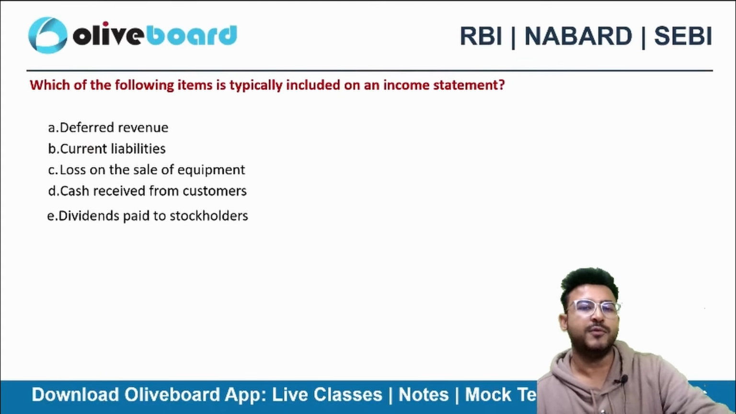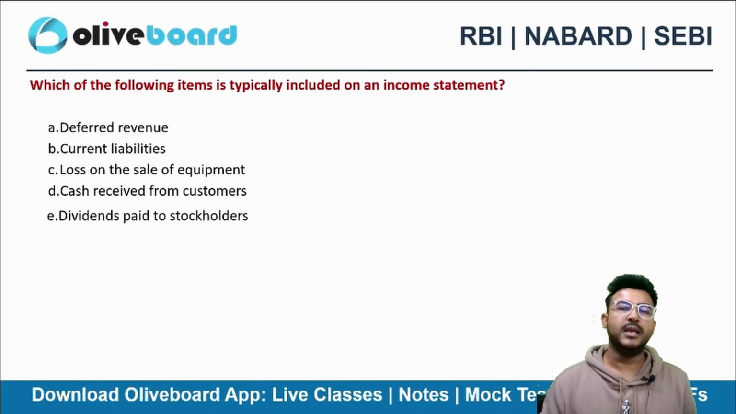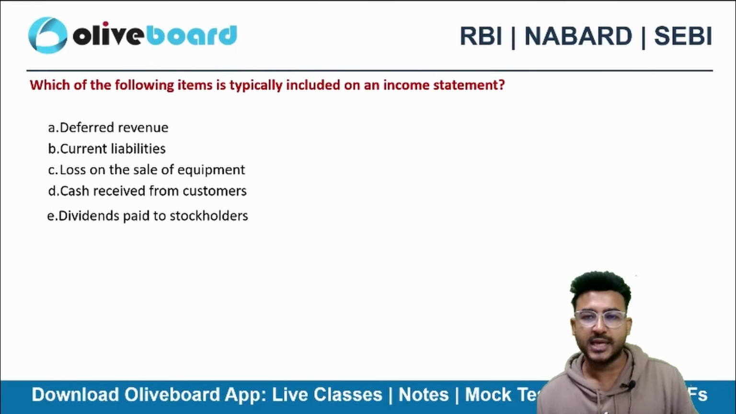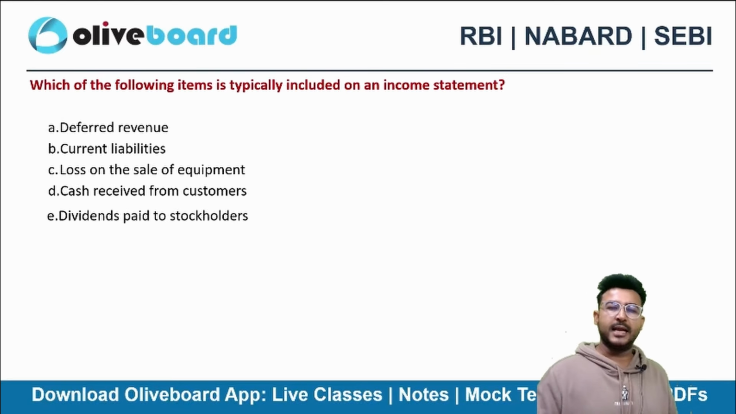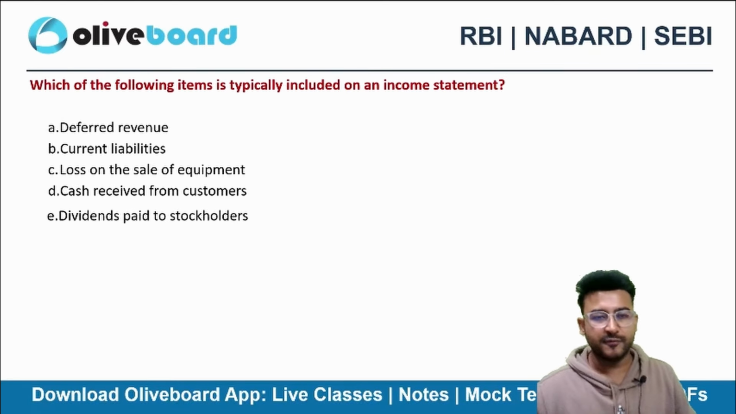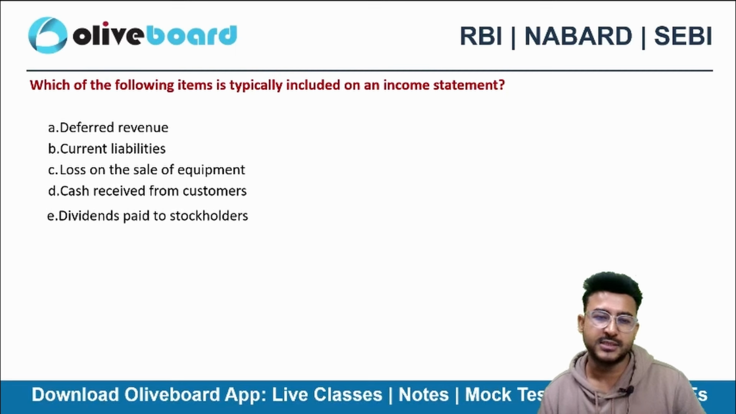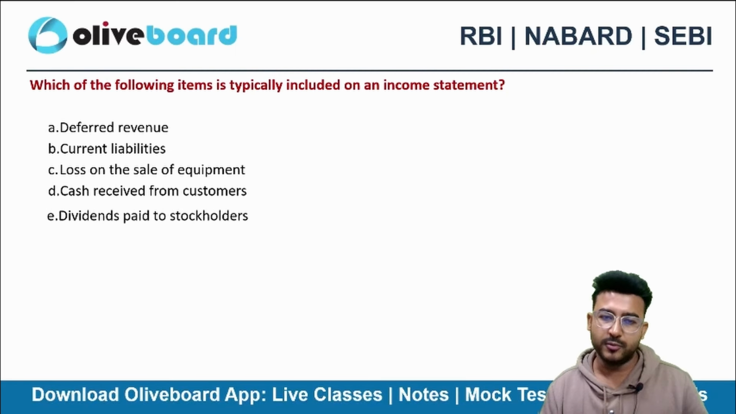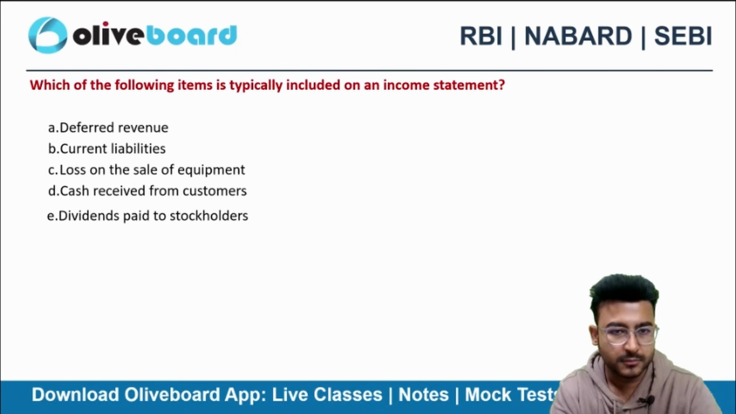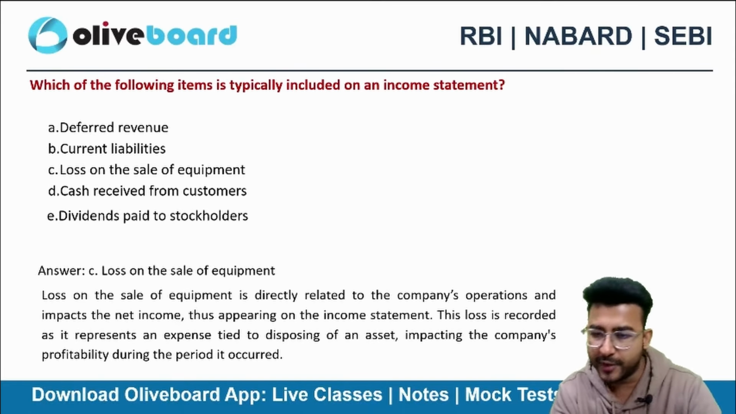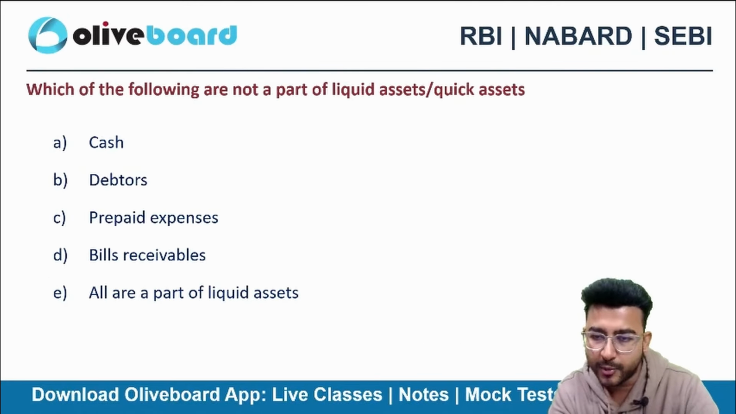Next one. Which of the following items is typically included on an income statement? Deferred revenue, current liabilities, loss on sale of equipment, cash received from customer, dividend paid to stockholders. Loss on sale of equipment, right?